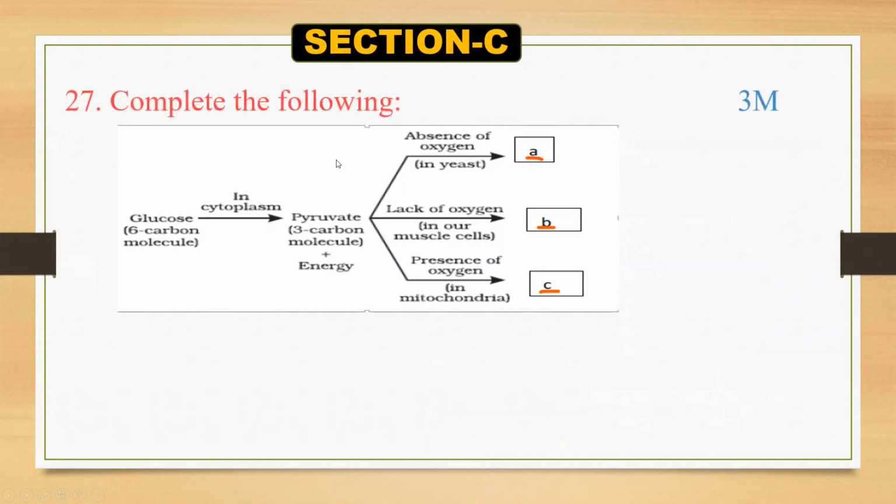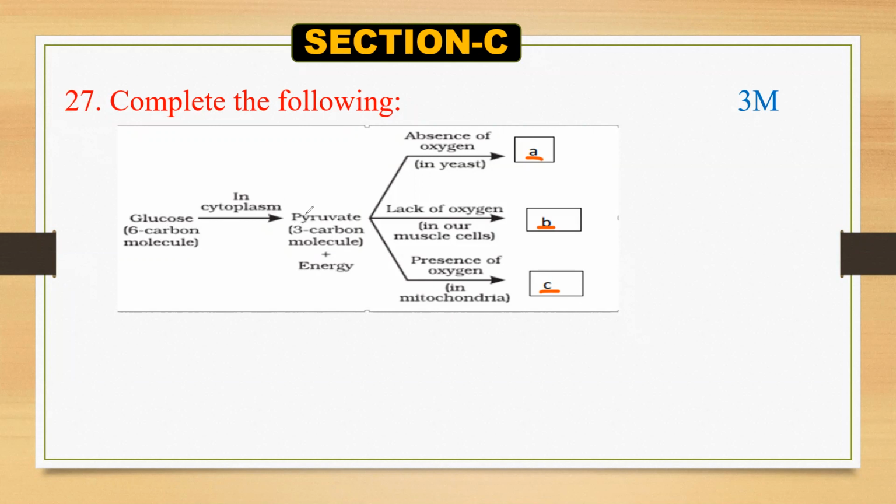Section C. The first question will be the 27th question. Complete the following. You can see this here. This is respiration, respiration in organisms. We know the two types of respiration we have. One is in the presence of oxygen, the aerobic respiration, and absence of oxygen is the anaerobic respiration. Here, the glucose is going to break down and give us energy. That is the concept. Here, glucose is a 6 carbon molecule.